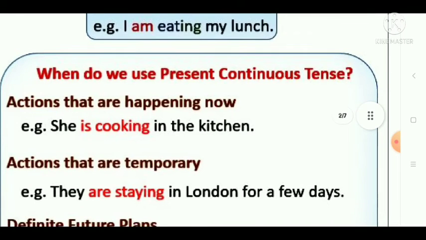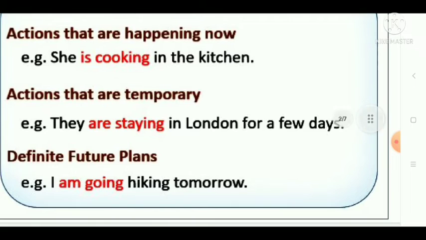And when do we use present continuous tense? That is the biggest question for you. You can say it is used for an action that is happening right now, an action that is temporary, or definite future plans. So, here the present continuous tense will be used, right?